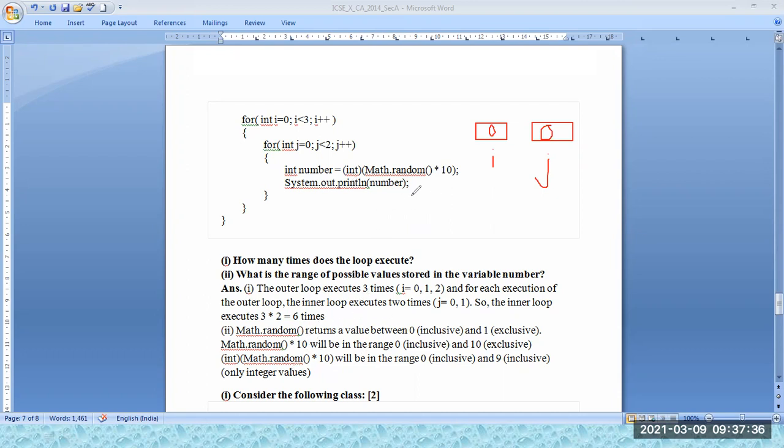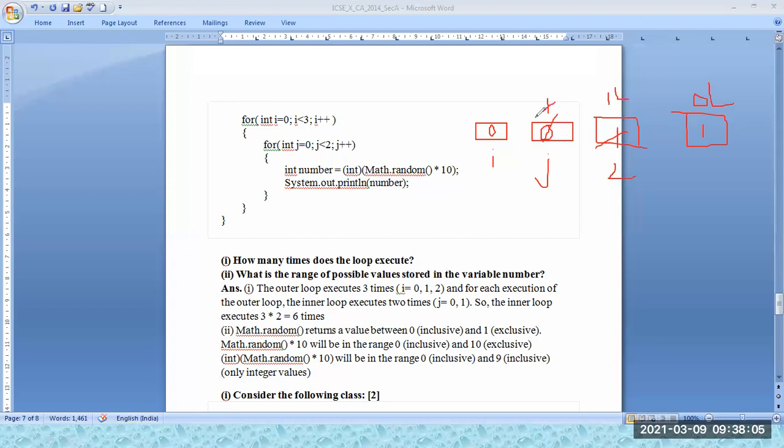Okay, for the second one, now how many times will the loop work? The first time it is 0, so j is 0. Let us understand that: the inner loop and then the outer loop. This is the first time, j is 1, so the second time it will also work.